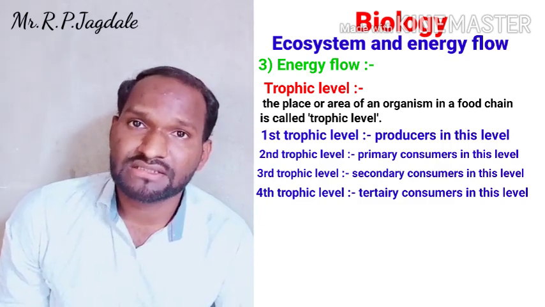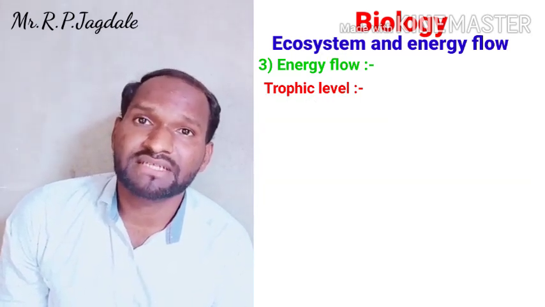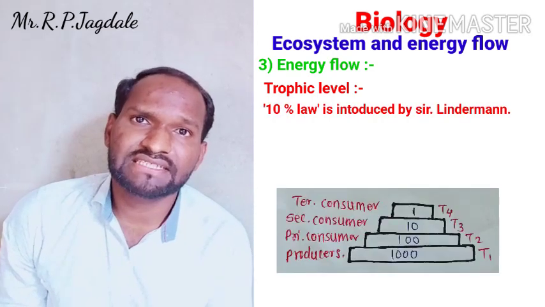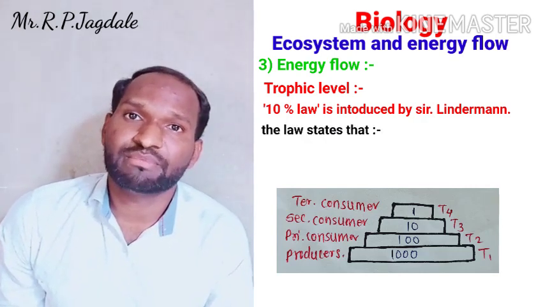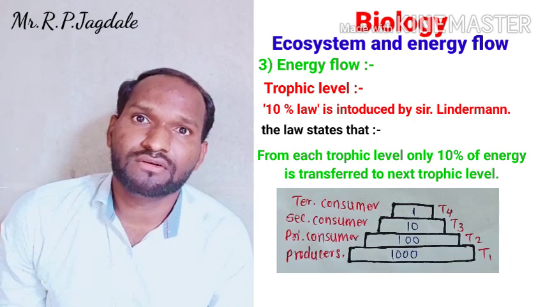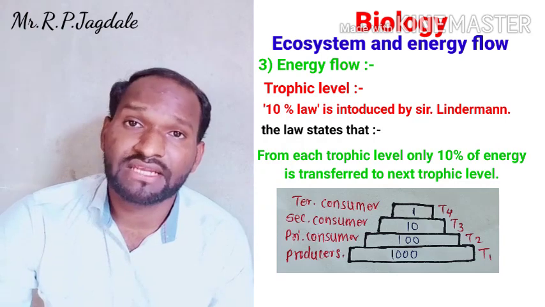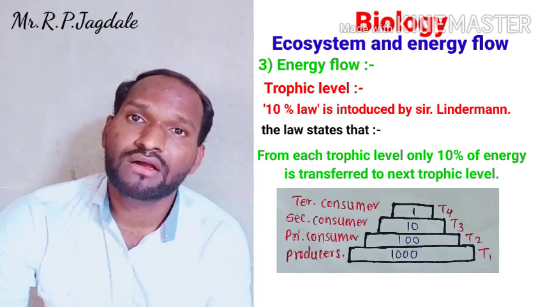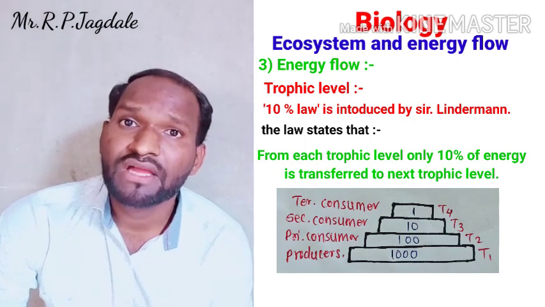To understand that, we need to know the 10% law, which was introduced by Lindeman. What is this 10% law? You can see the picture on your screen. On these trophic levels, there is a diagram of an ecological pyramid for the 10% law. At the base is the producer level, which is having 1000% of energy.